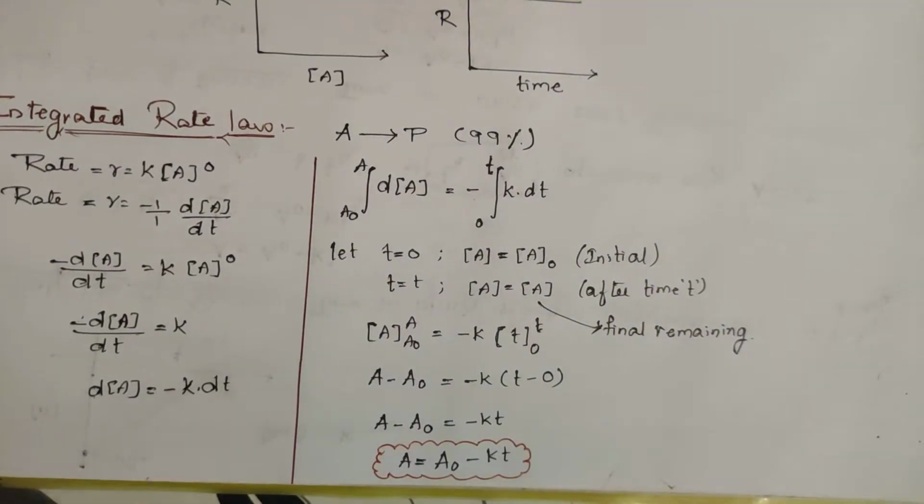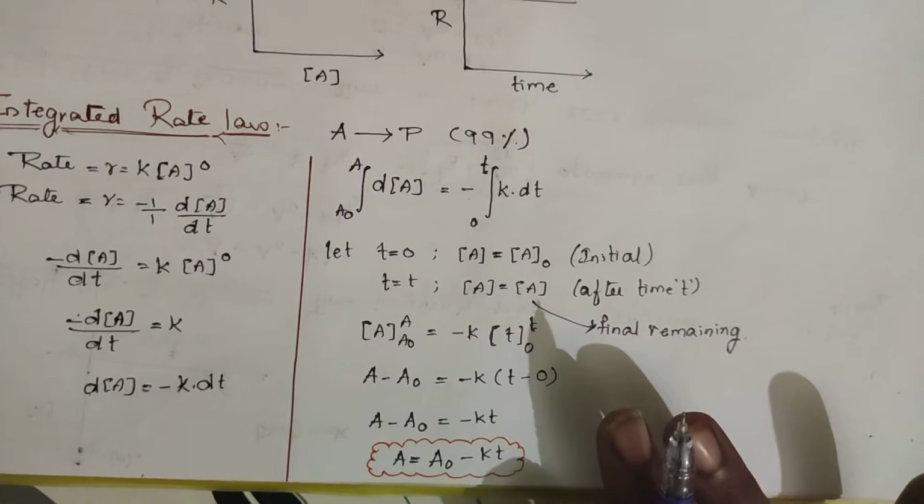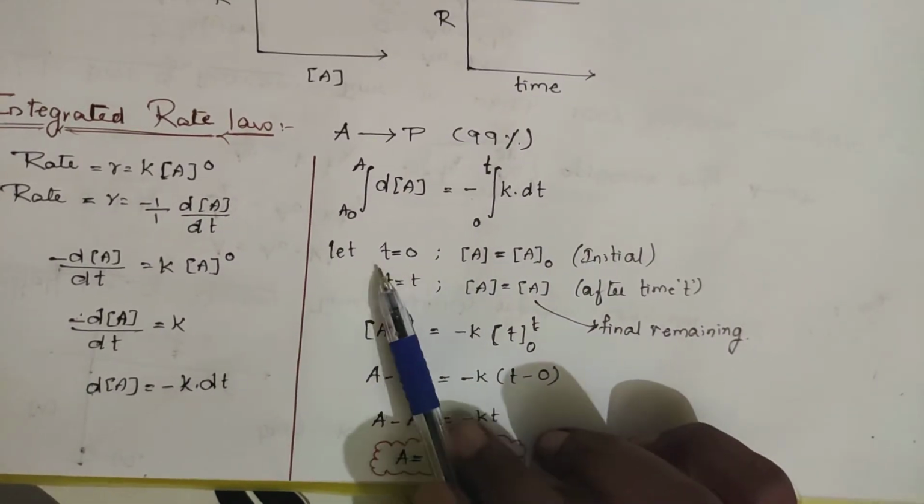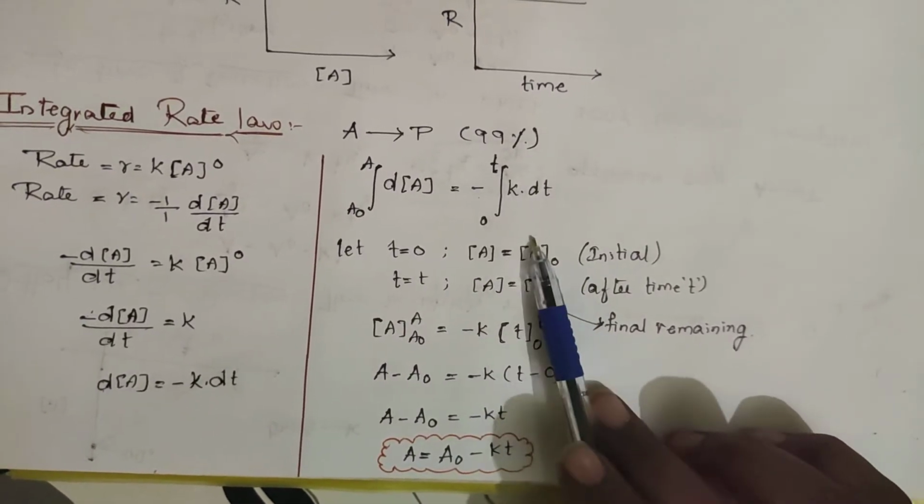At time t equal to 0, the reaction has not started at all; only the reactants are present. So what will be the concentration? It will be equal to the initial concentration, whatever you are taking.